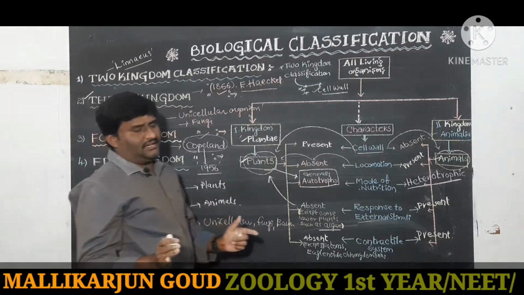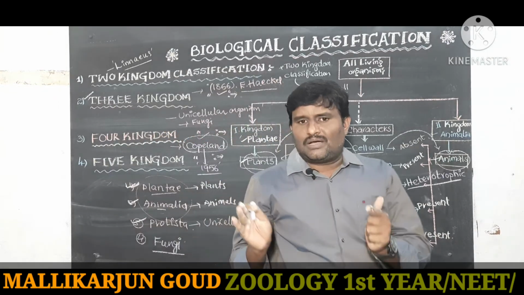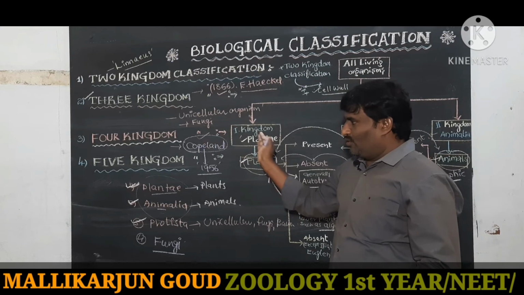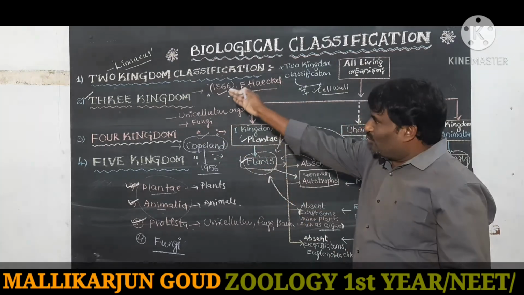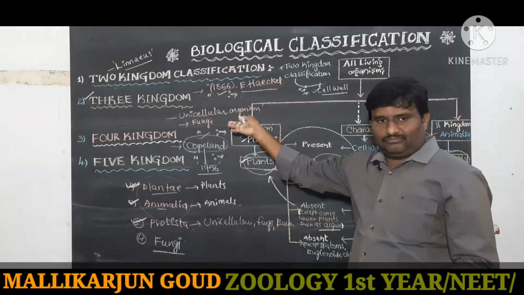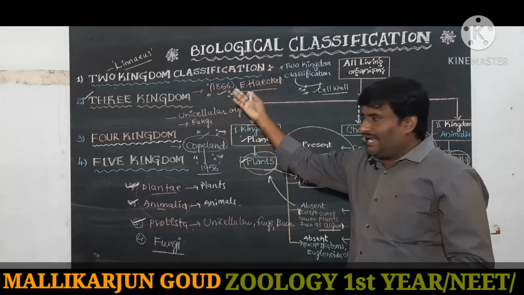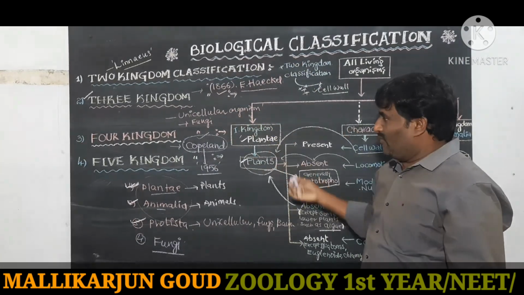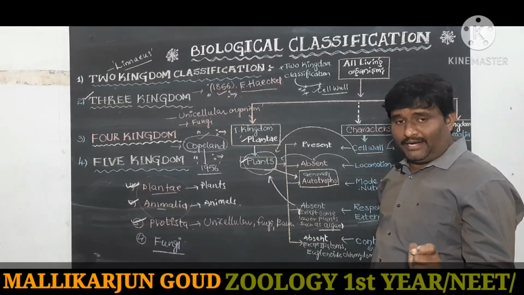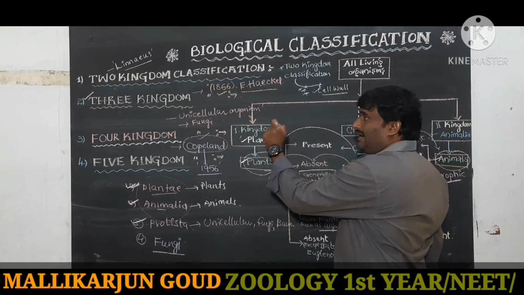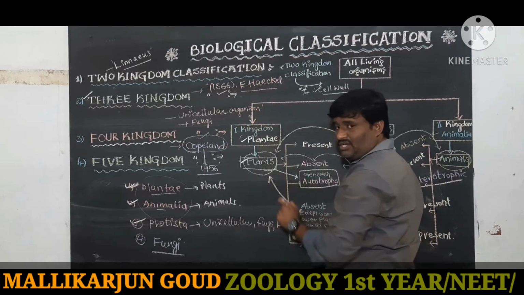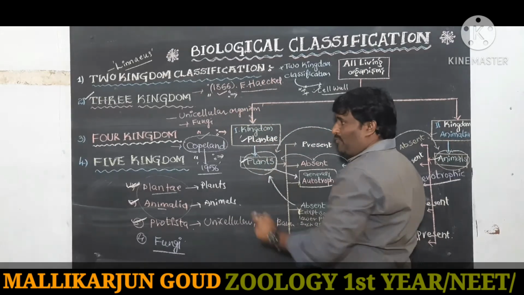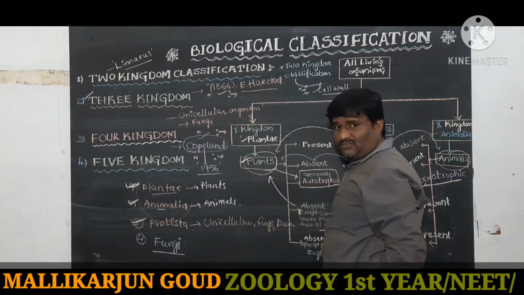All living organisms are classified into some groups: 2 groups, 3 groups, 4 groups, 5 groups. Group means kingdom. A very important point: who created the 2 kingdom classification, who introduced the 3 kingdom classification, who proposed the 4 kingdom classification?